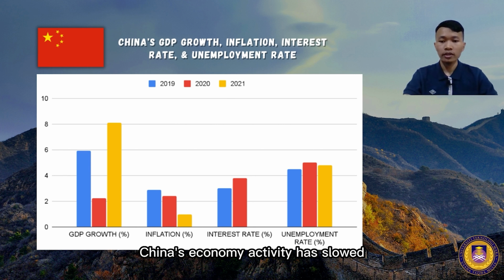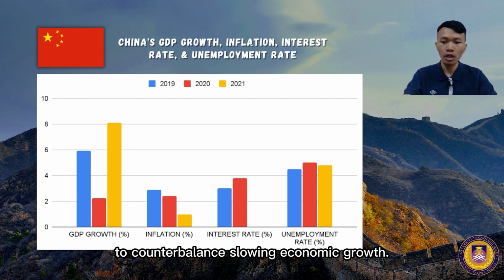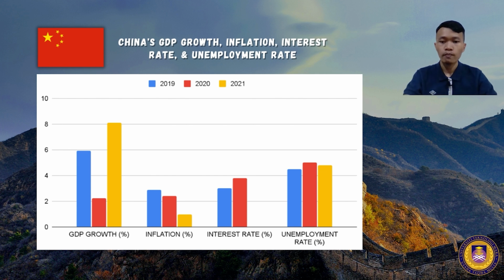China's economic activity has slowed after a strong rebound in the first half of 2021 due to the pandemic-related challenge. China cut its reserve requirement ratio by 50 basis points in December to counterbalance slowing economic growth.